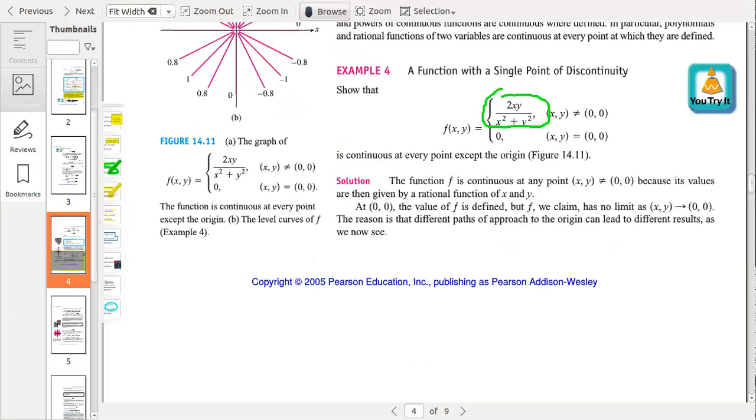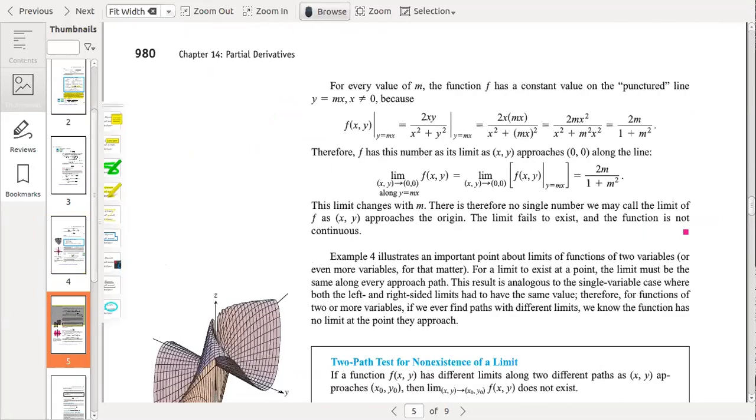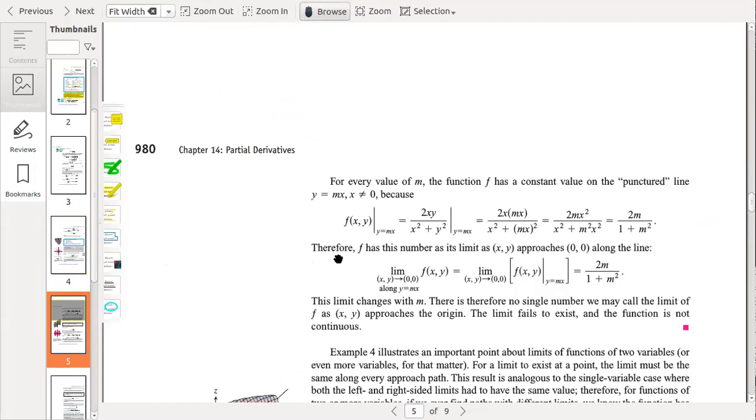But if we check along a line which is straight but not horizontal to the x-axis and not vertical along the y-axis, then we take a line like y equals mx. We get the result 2m over 1 plus m square, but it is not fixed because it depends on m. It depends on the slope.